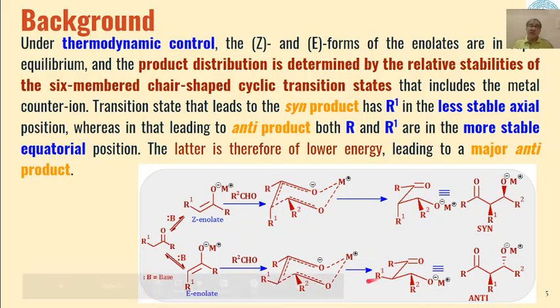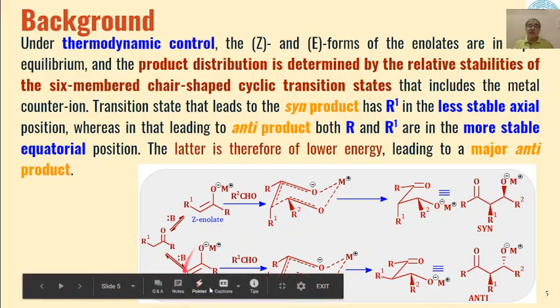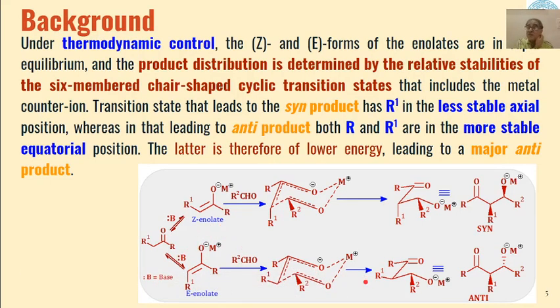Whereas if we are getting an E-enolate of this type, then the second type of six-membered transition state will be formed. And you can see over here, the R1 group is in the equatorial position and R is also in the equatorial position.